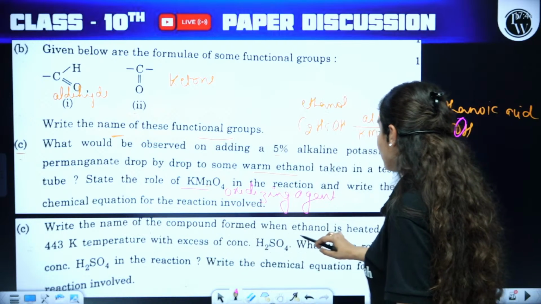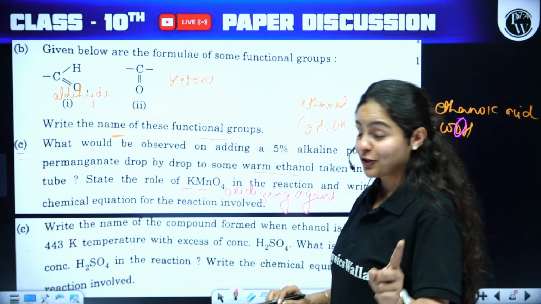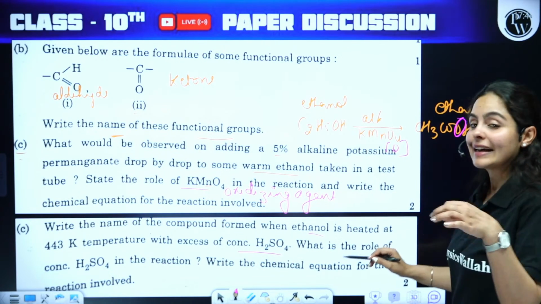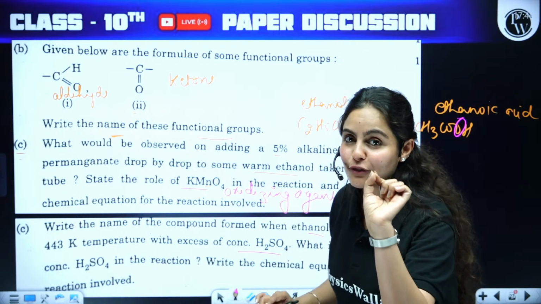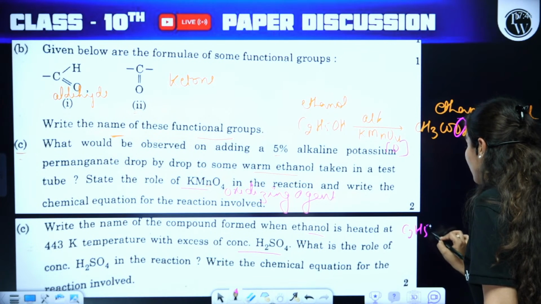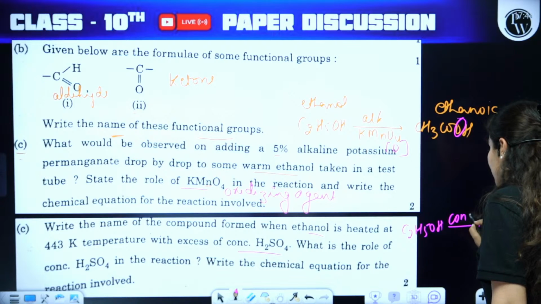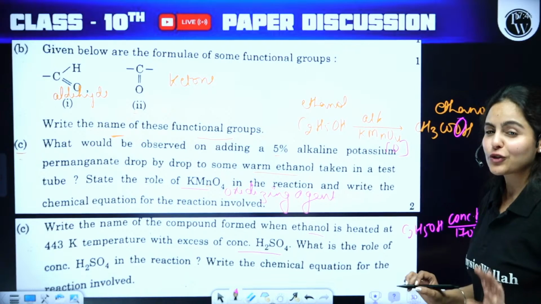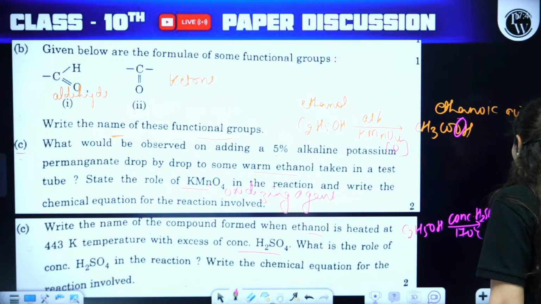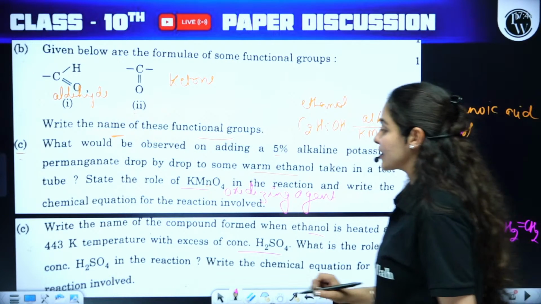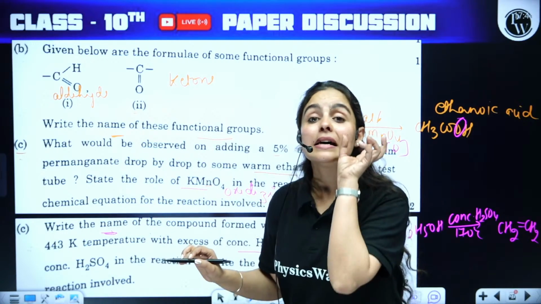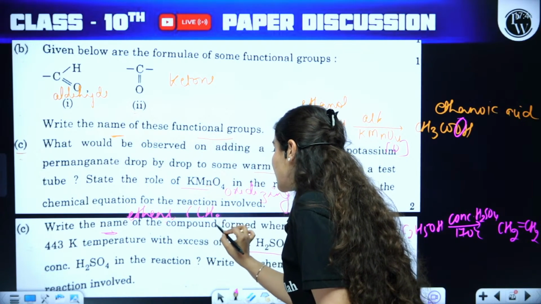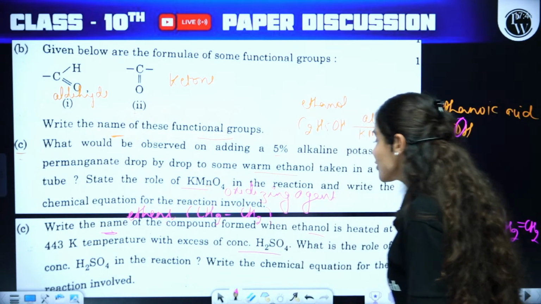Write the name of the compound formed when ethanol is heated at 443 Kelvin temperature with excess of concentrated sulfuric acid. Guys, ethanol is heated. It's one of the chemical properties of ethanol. C2H5OH, on heating in the presence of concentrated sulfuric acid at 170 degrees Celsius or 443 Kelvin, results in the formation of CH2 double bond CH2. You have to write the name of this compound. It is ethene. Along with that, feel free to write the formula also, which is CH2=CH2.